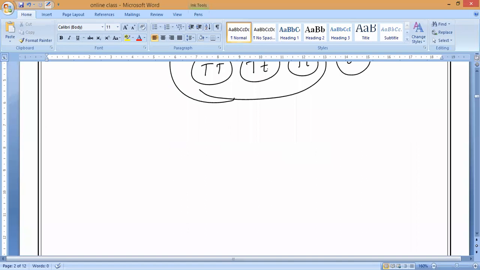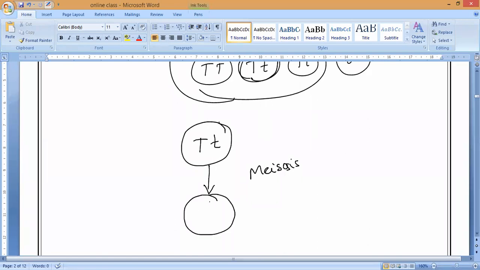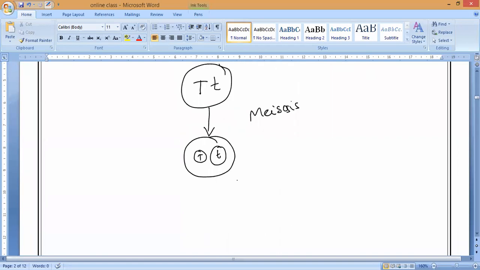For example, let me take this plant I have. Now, when it starts forming the future babies through meiosis, while it is forming the gametes, only one factor will go individually into each gamete. Segregation will take place so that it turns into one gamete with capital T and another gamete with small t.